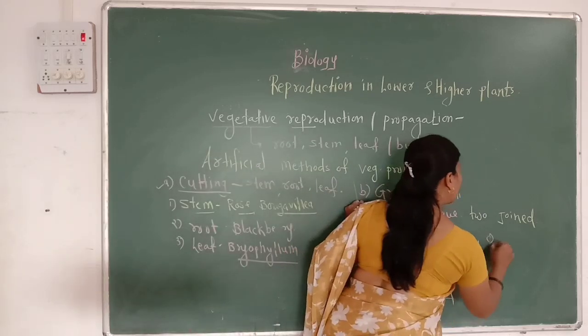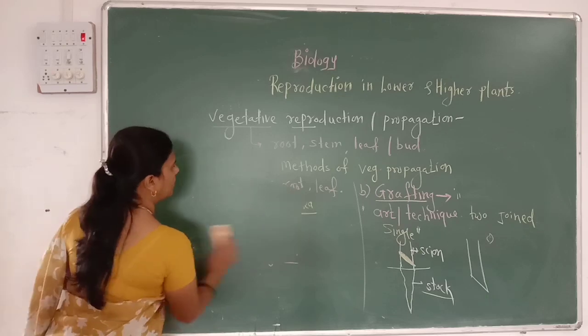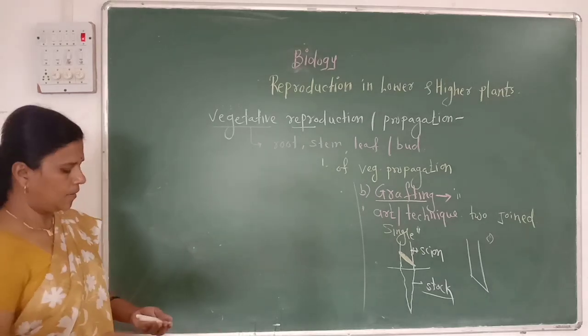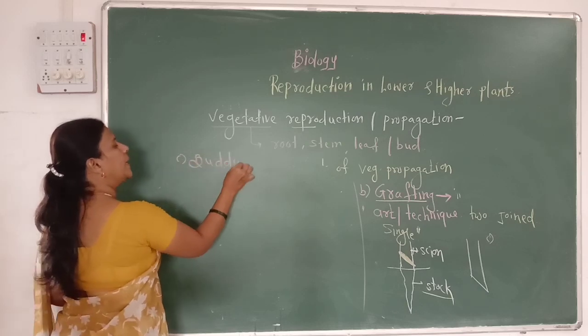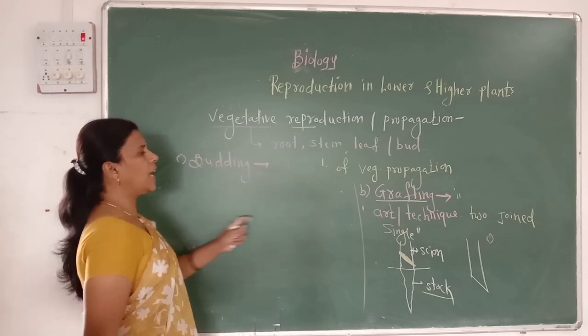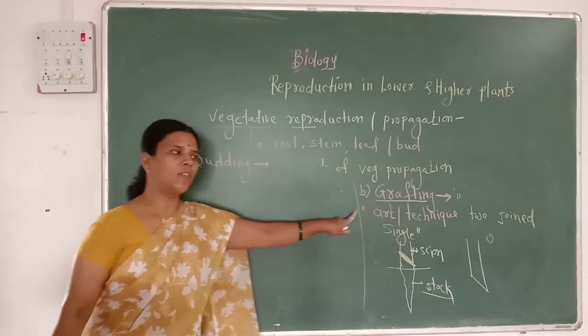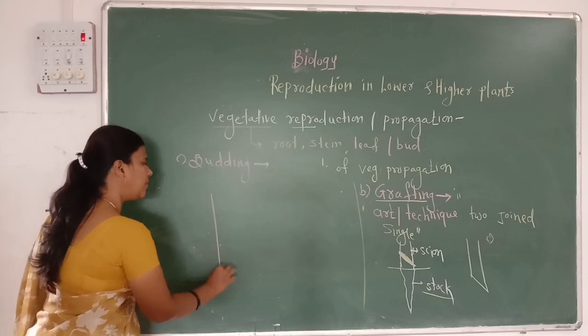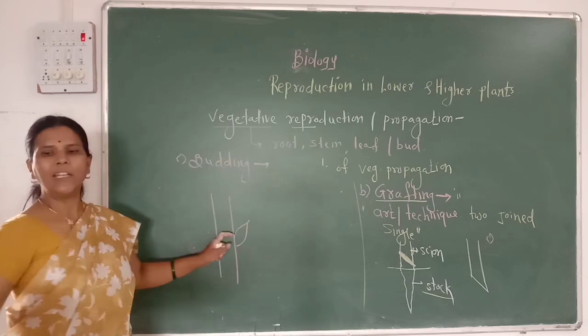The third method is called budding. Budding is also a type of grafting. Budding is also a type of grafting in which a small bud is inserted in a small incision.